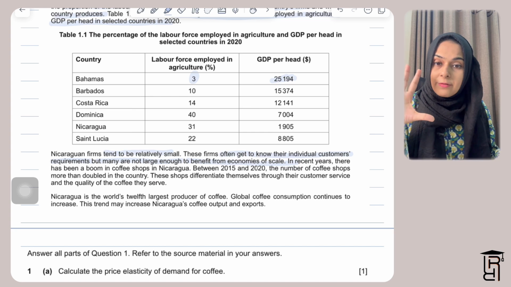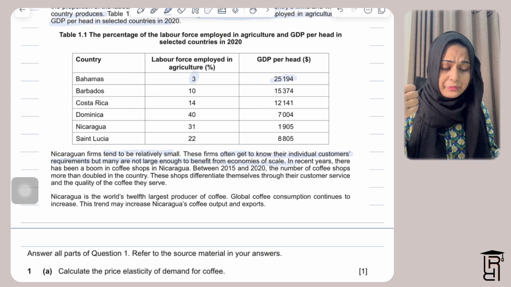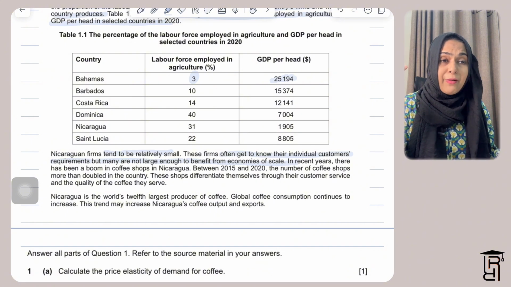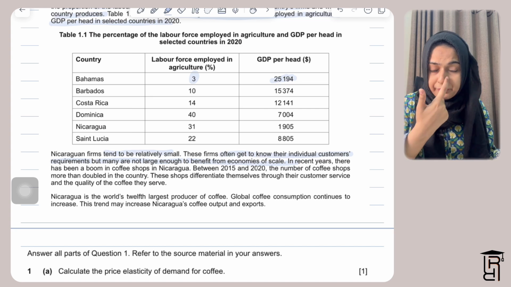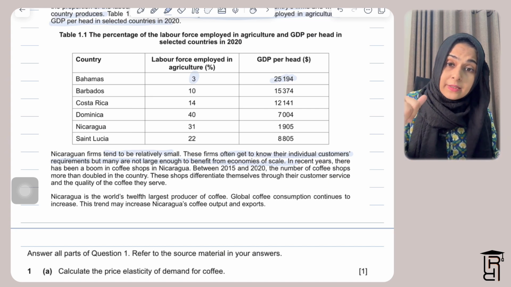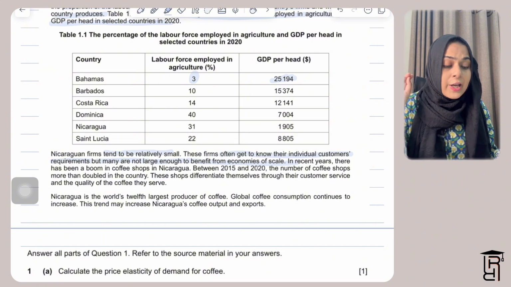And in economics there are 5 types of economies of scale. Number one is internal economies of scale. Number one is bulk buying. Number two is financial economies. Number three is marketing economies. Number four is risk bearing economies, and then there's technical economies. So all these 5 you benefit from.